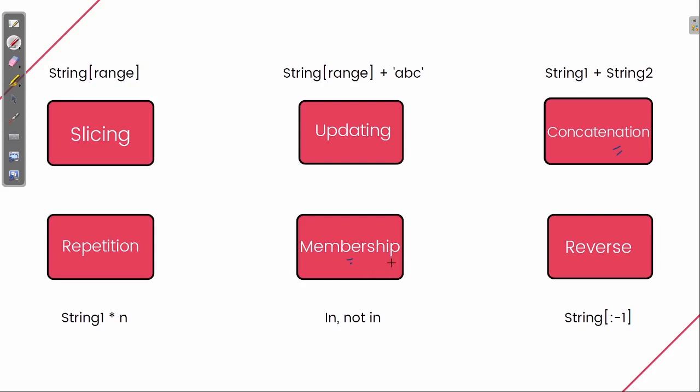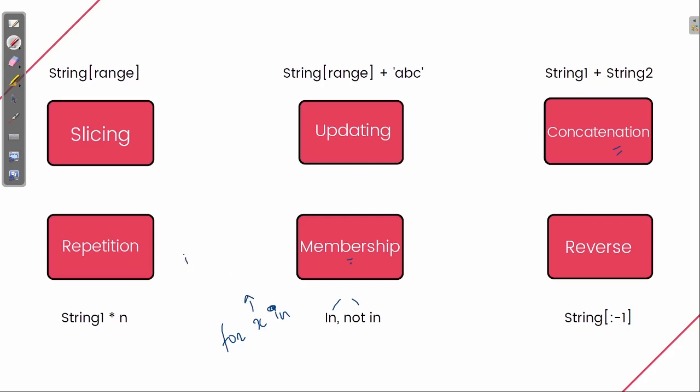Like in for, we write for x in, and then we define the range. There, x was used as an iterator.